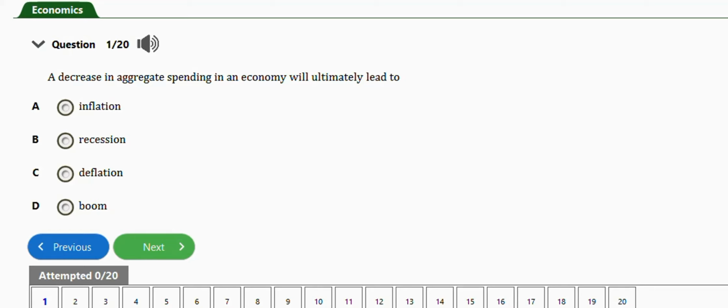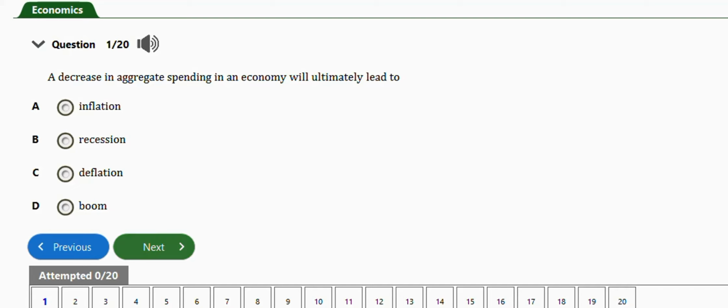Let's get started. The first question I have here says, a decrease in aggregate spending in an economy will ultimately lead to: we have inflation, recession, deflation, boom. So the right answer to this question is option B, which is recession. So a decrease in aggregate spending in an economy will ultimately lead to recession.